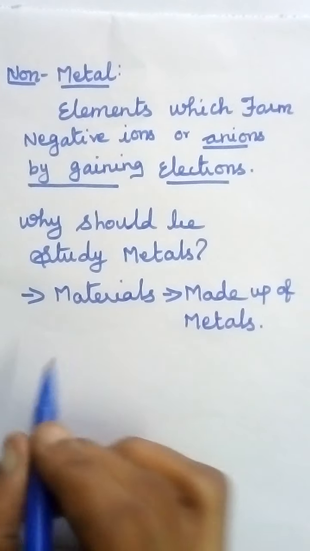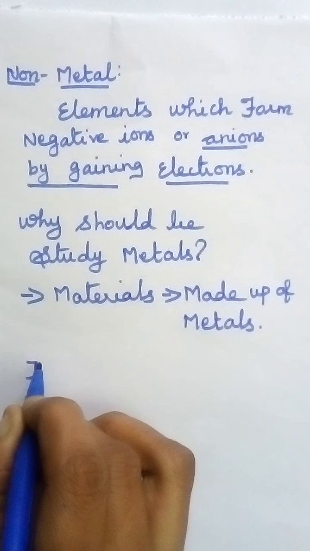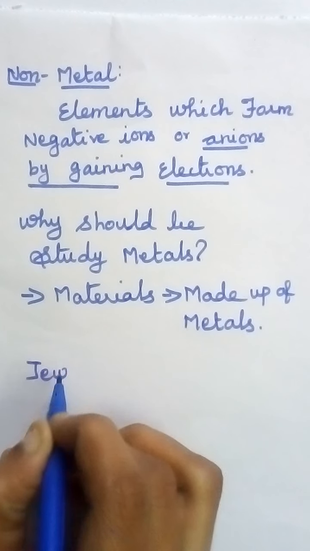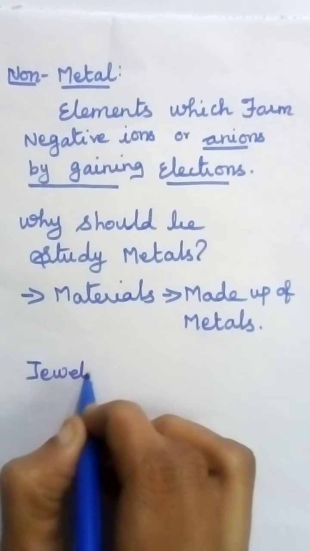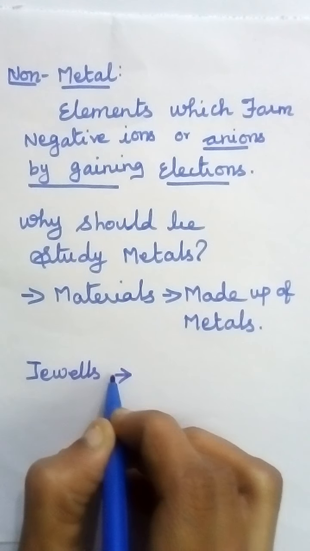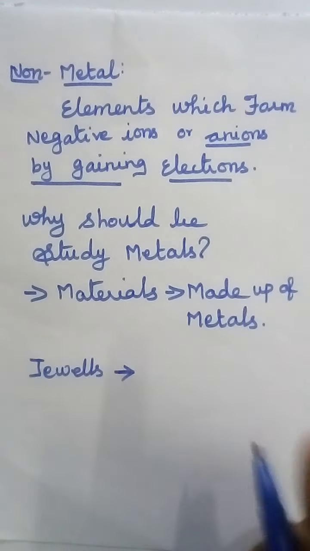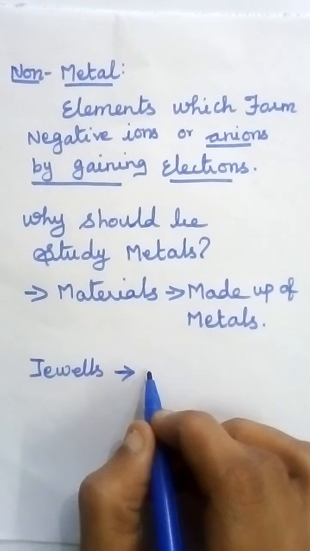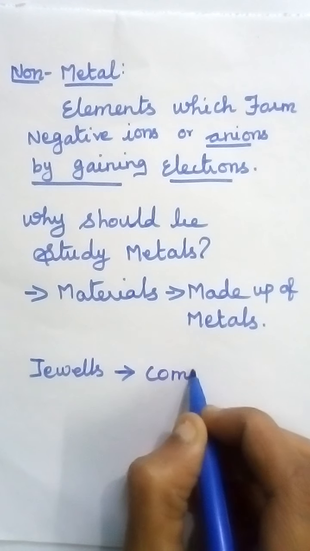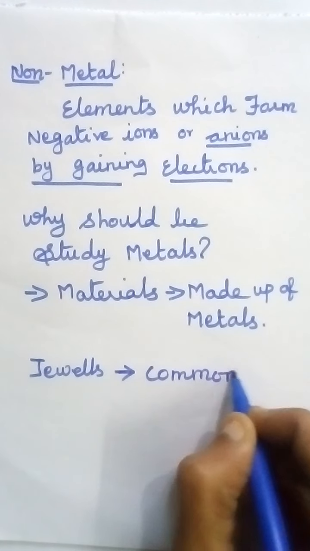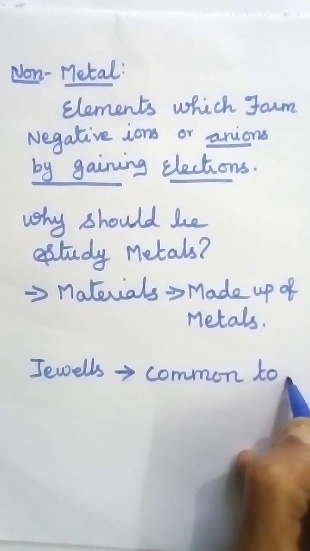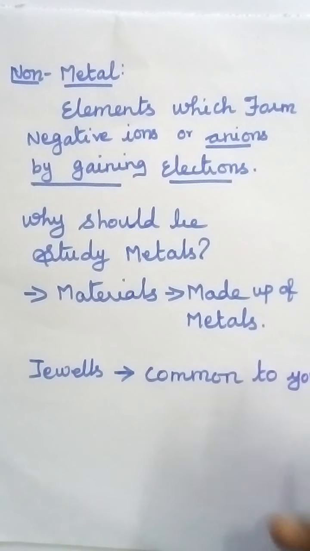For the first example, jewels. It is common to you. You know metals: gold, silver.